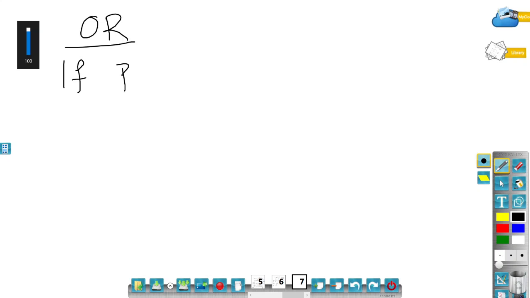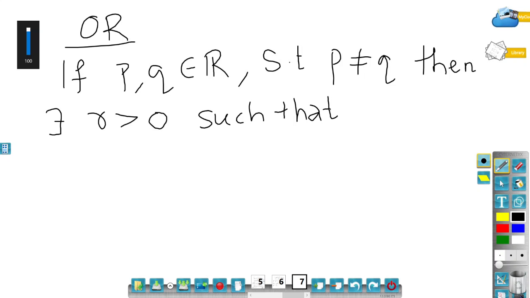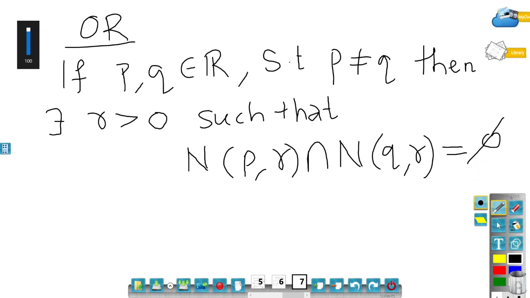If P, Q are real numbers such that P is not equal to Q, then there exists R greater than 0 such that the neighborhood of P with radius R intersection the neighborhood of Q with radius R is equal to empty. When I say empty, that means the intersection is disjoint.